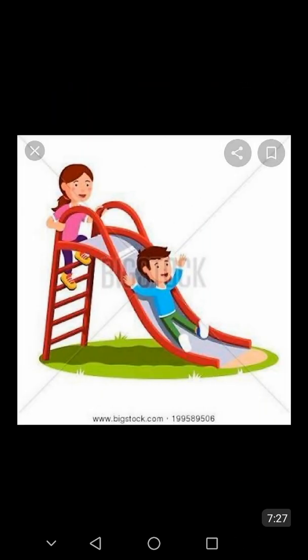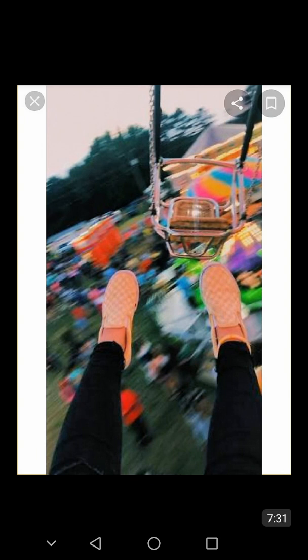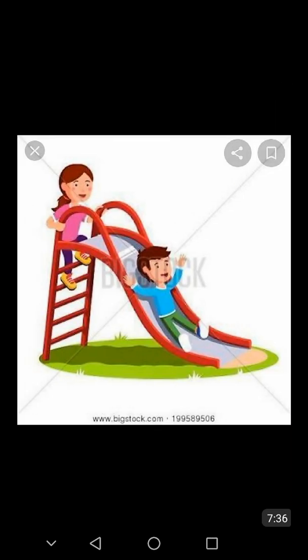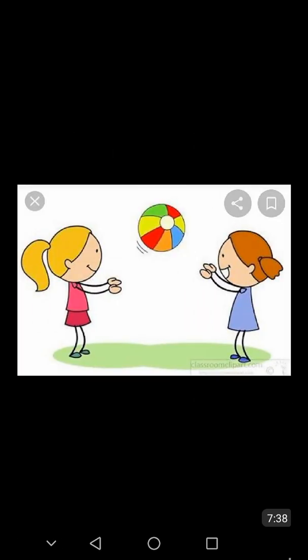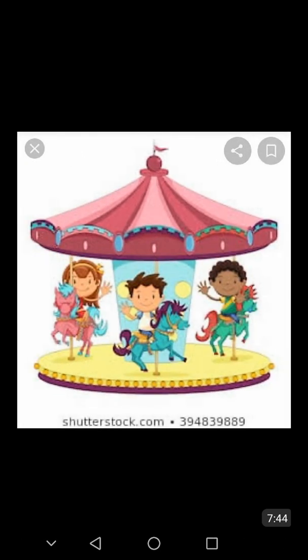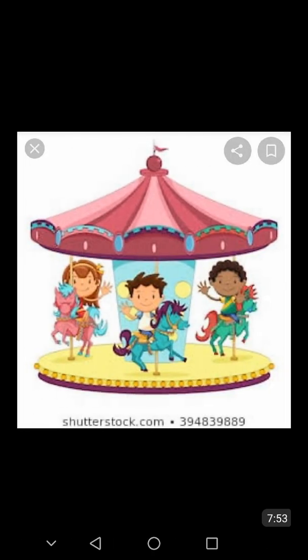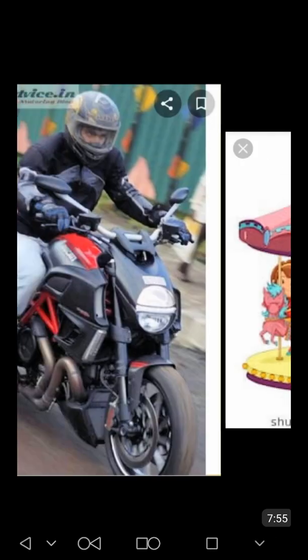Go up the ladder and down the slide. Play with the ball and kick it around, or go in a circle on a merry-go-round.